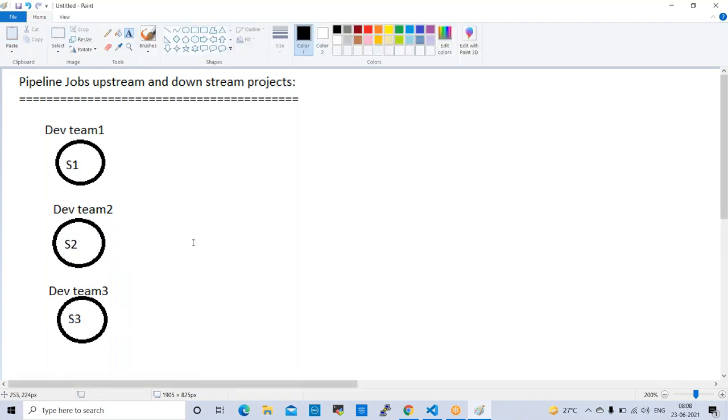So normally in real projects, different teams will work on the same requirement.